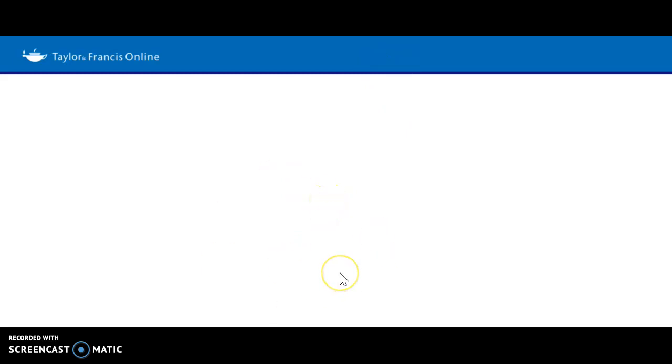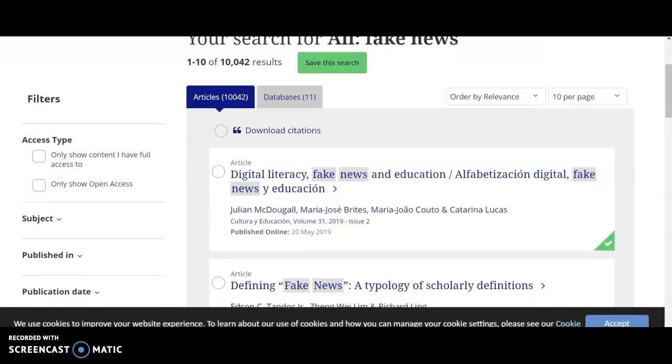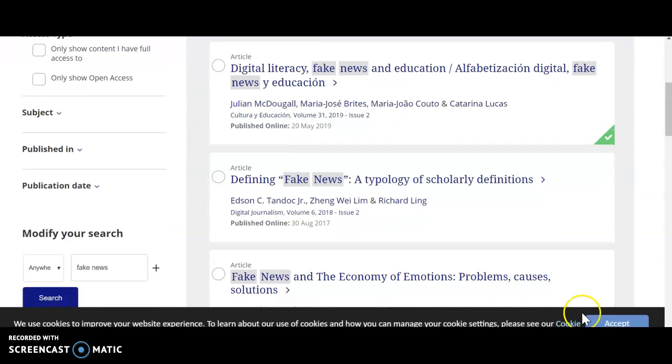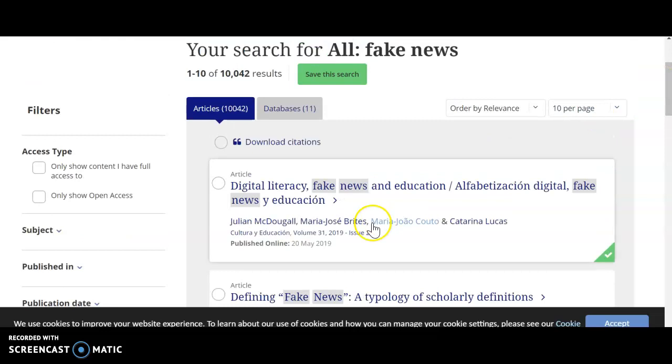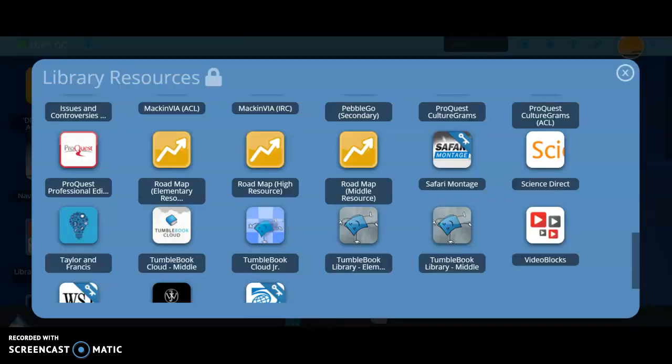But what would happen is the articles would load up and there would be little green check marks, or there'd be, oh, yeah, there we go, a lock with a key that lets me know if I have access to these articles. Now what's nice is if I don't want to have to sort through all the things that I don't have access to, I can click to the ones that I have full access to or show things that are open access. And then I have all of my filters over here to do better searches.